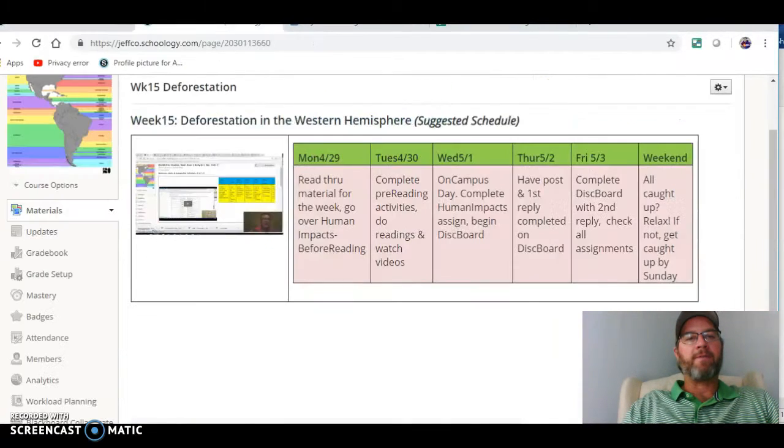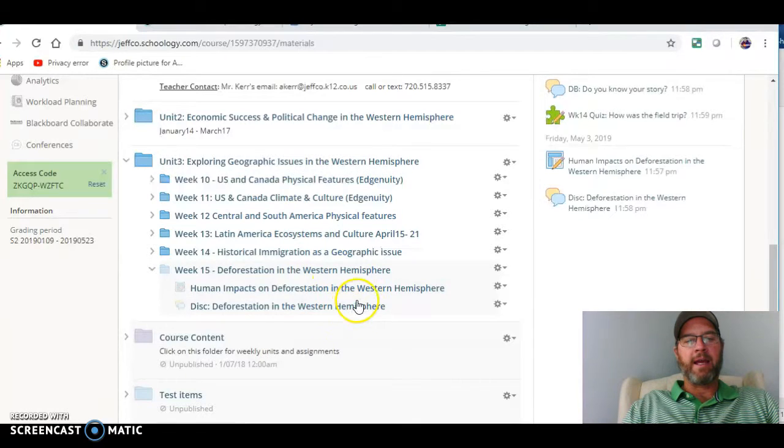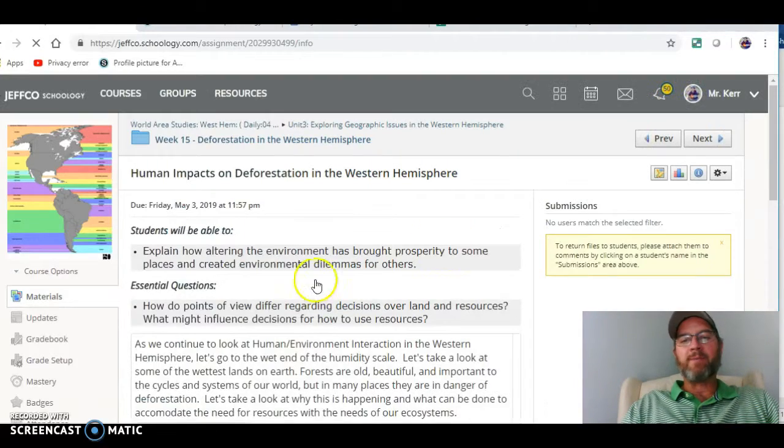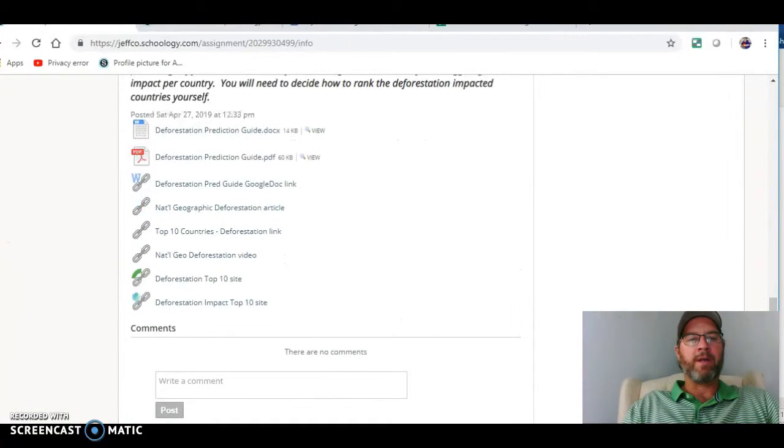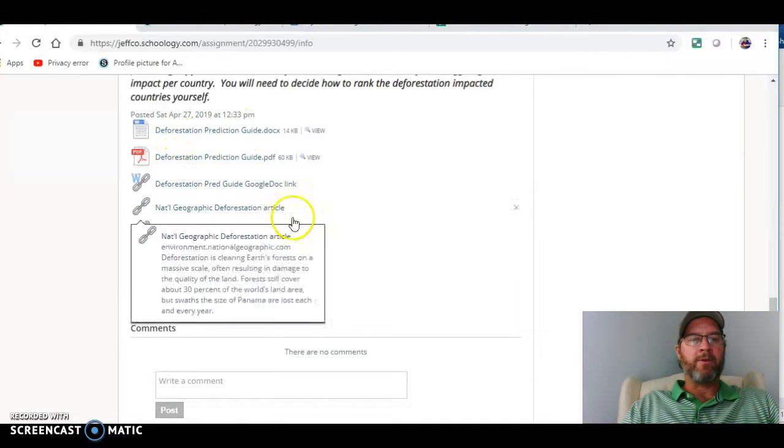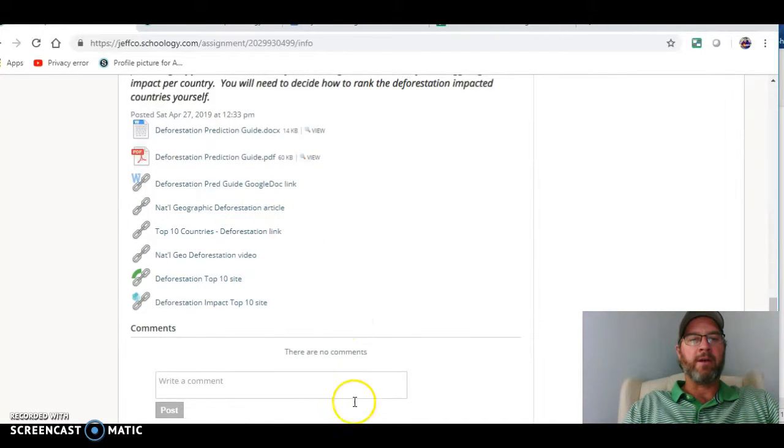So week 15 here, suggested schedule that you'll see, of course, and just 2 assignments, no weekly quiz this week. Human impacts on deforestation. Now this assignment, which you can do by Google Doc or Word, you can either do it through Word, or download the PDF, or go in through the Google.